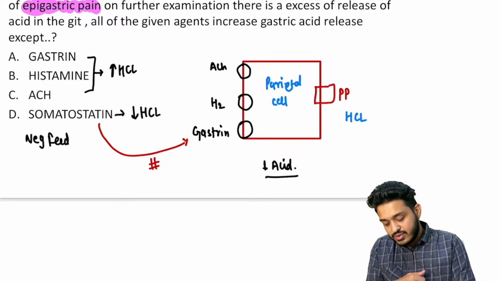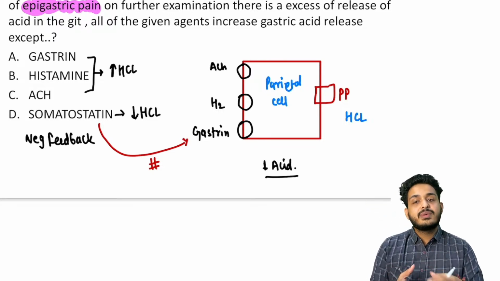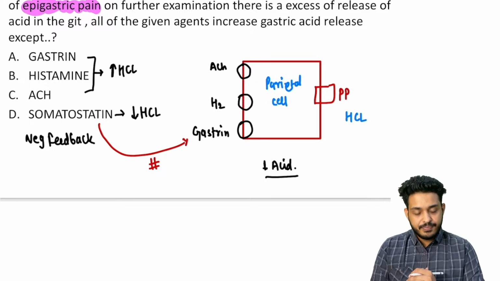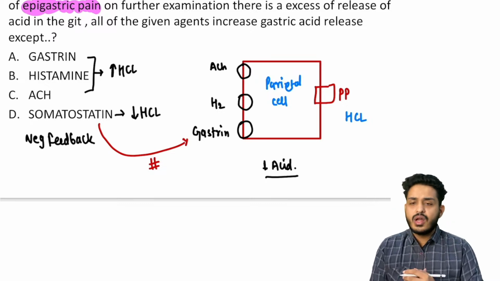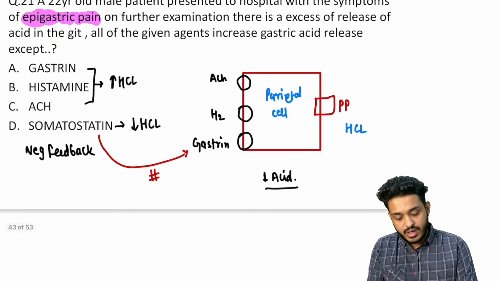Apart from this somatostatin, there will be negative feedback. Whenever there is more acid, it will be automatically inhibited, right? These two things at least you should be remembering, right? Now, how these things are going to activate your acid, let me make you understand this.